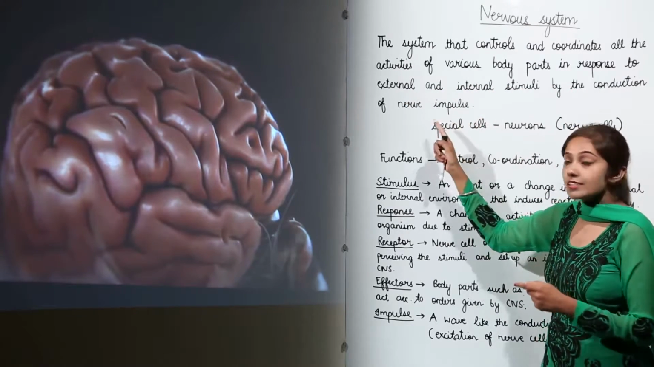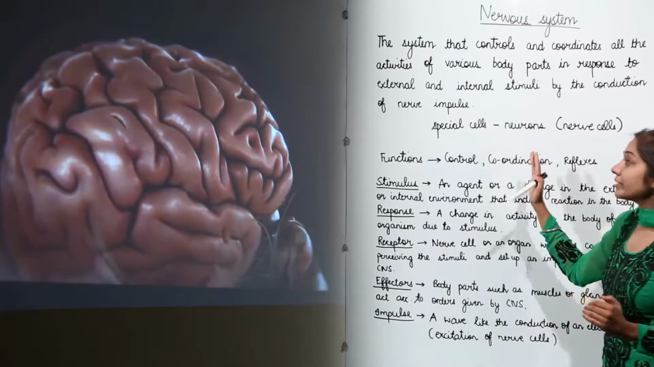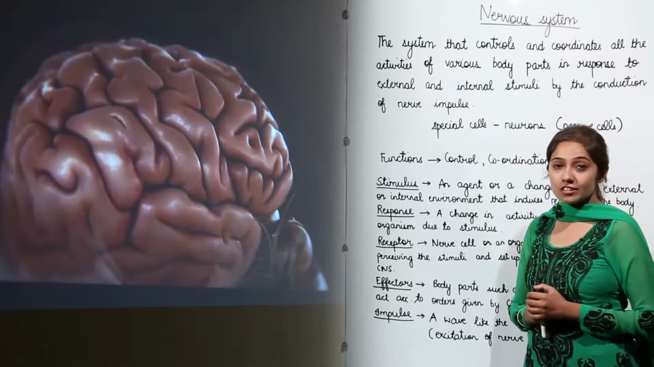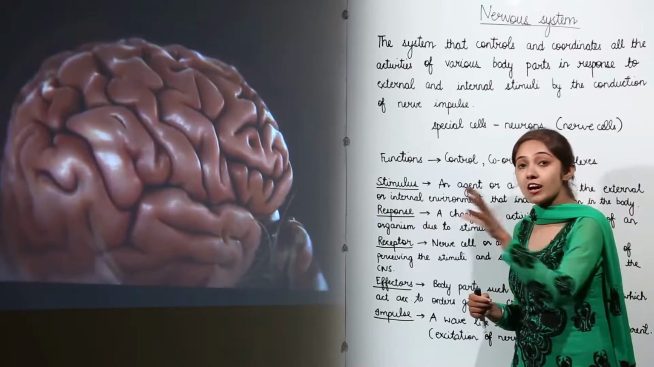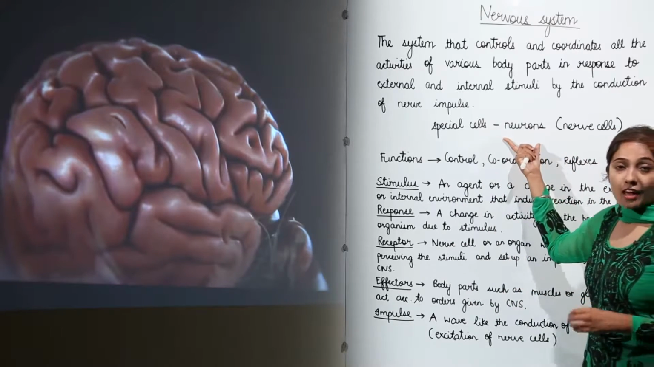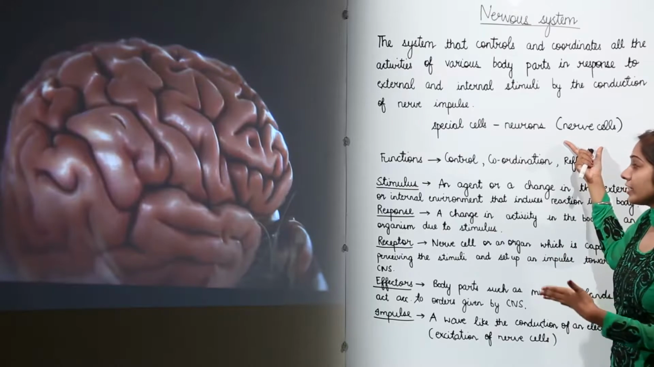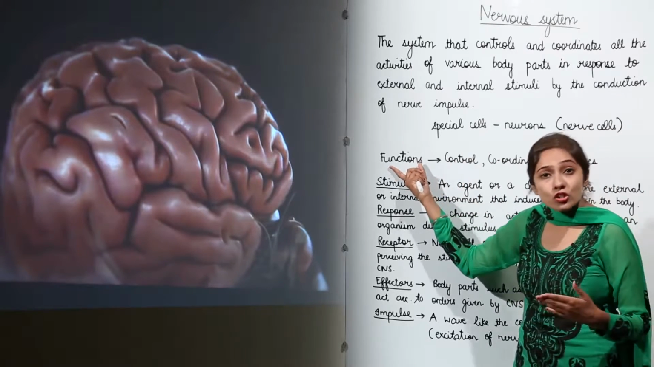impulse. What is this nerve impulse? How are we going to define this? We will just discuss. But remember, the special cells of a nervous system that conduct this nerve impulse, this message, are the neurons, and we call these neurons nerve cells. You must have heard about this. What are the functions of the nervous system?